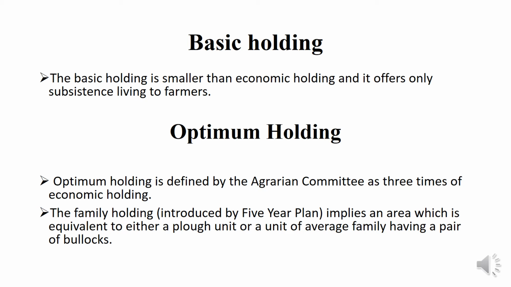Next one is the optimum holding. Optimum holding is defined by the Agrarian Committee as 3 times the economic holding. The family holding implies an area which is equivalent to either a plough unit or a unit of an average family having a pair of bullock.